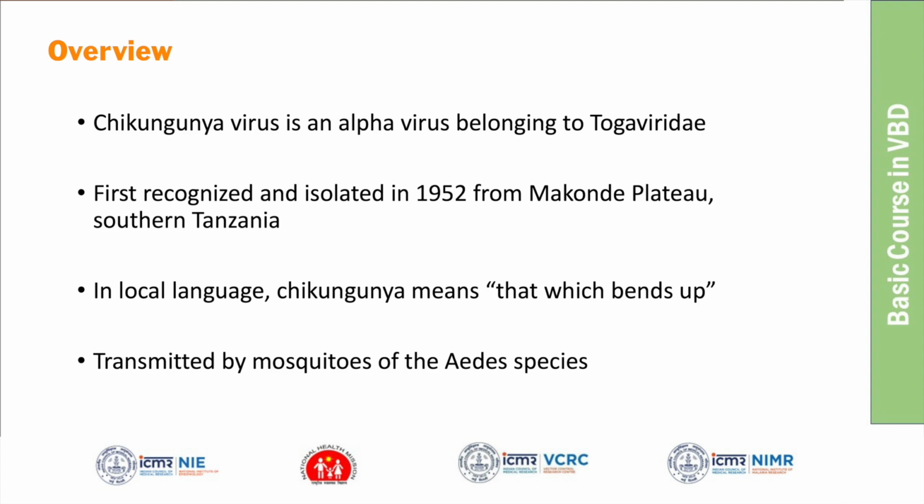And it's transmitted by Aedes mosquitoes, very similar to dengue. So dengue and chikungunya both are. What are the other common viruses transmitted by Aedes apart from dengue and chikungunya?